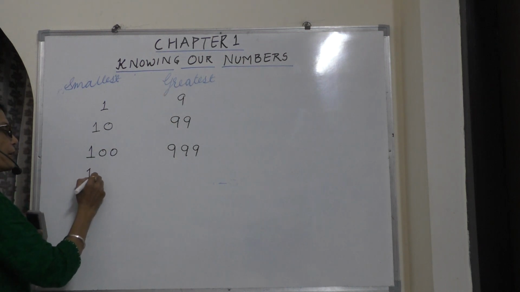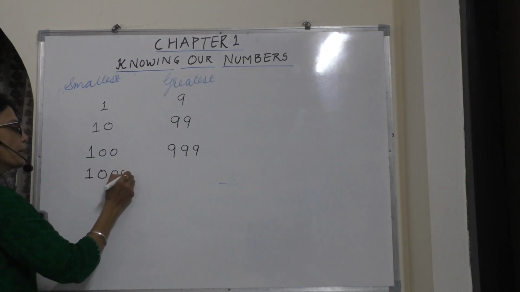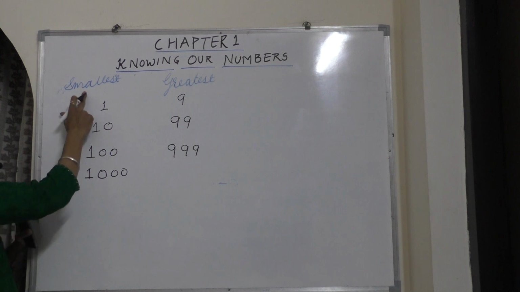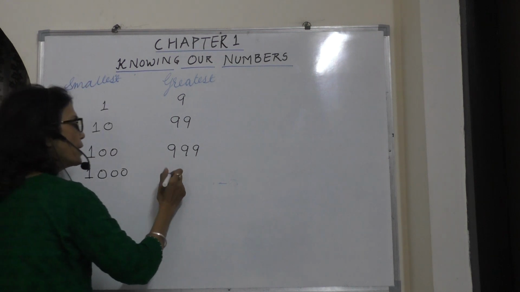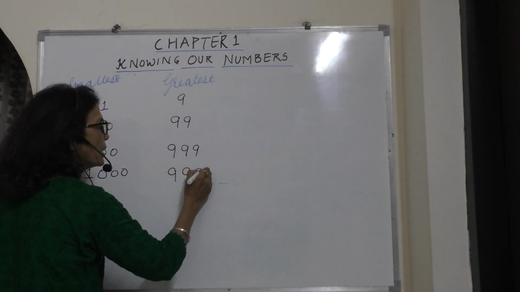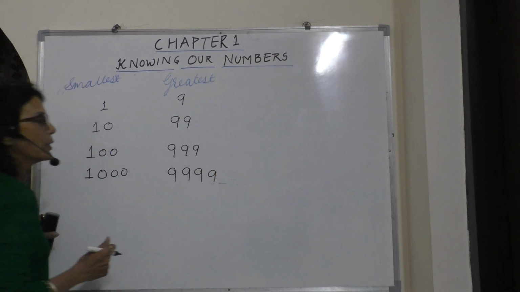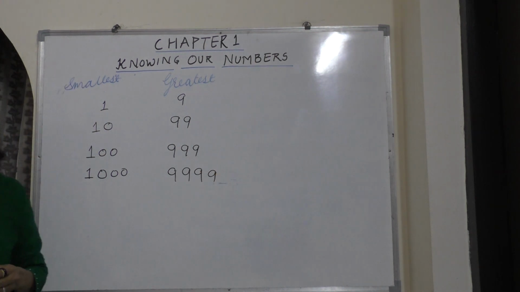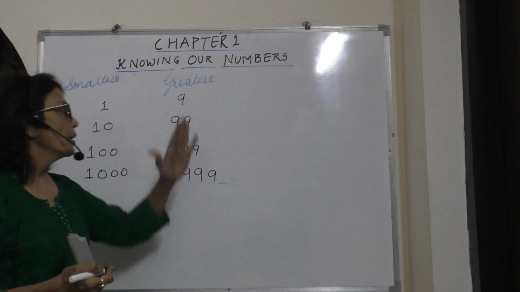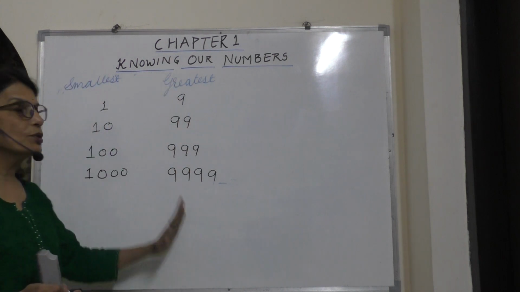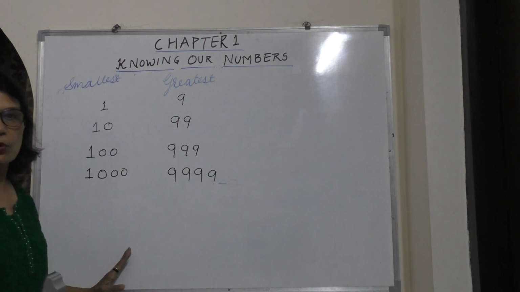Same way when we are increasing by the place, now 1000 is 4 digit smallest number. Same way 9999 will be the greatest number. This way we can write the number in greatest form also and in smallest form also.